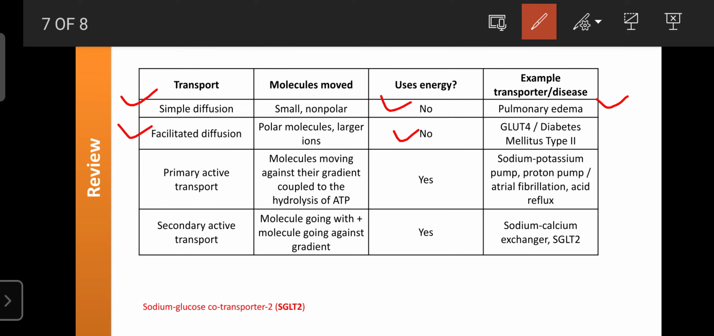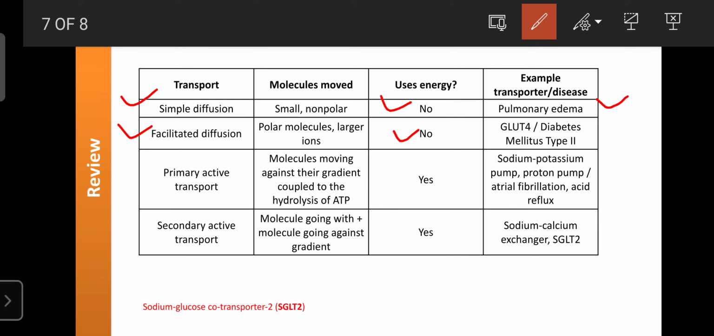GLUT4 is one of the channels or pores, made up of integral protein, and GLUT4 is helpful for the movement of glucose from extracellular fluid into the cells. Then only is glucose metabolized, and then only are we free from diabetes mellitus. That glucose enters inside the cells through GLUT4 carrier proteins or channels, with the help of facilitated diffusion.